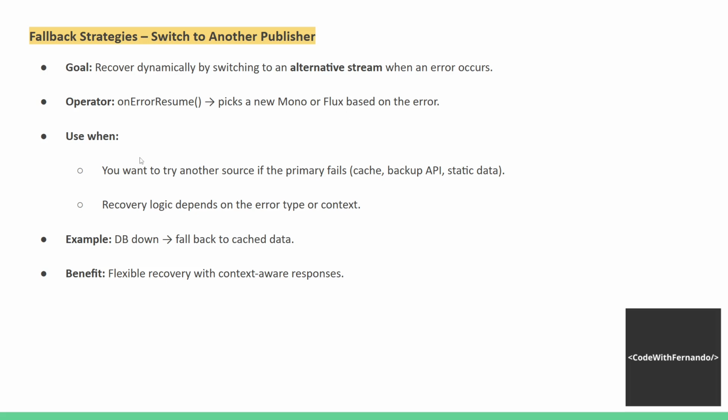When to use this operator? Whenever you want to try another resource if the primary fails, for example, cache, backup API, static data. Then we have recovery logic that depends on the error type or context. Example: database down, fall back to cache data. Benefit: flexible recovery with context-aware responses.